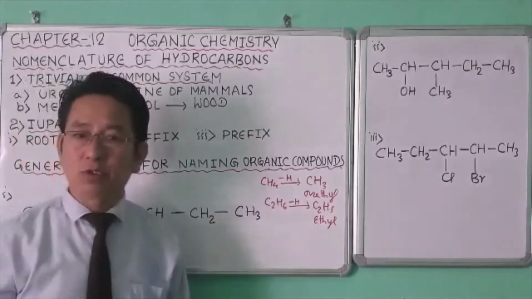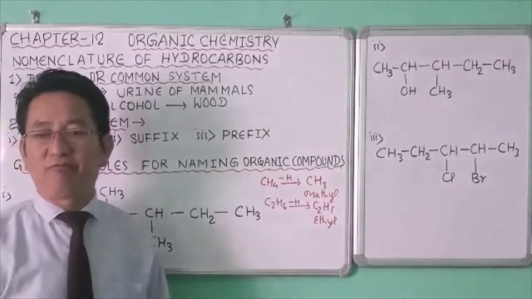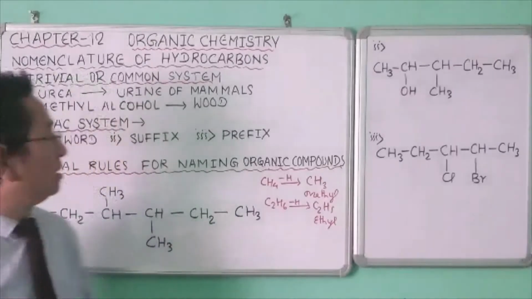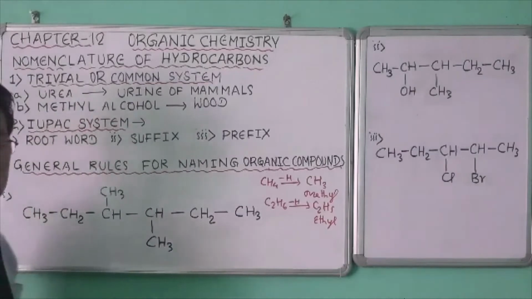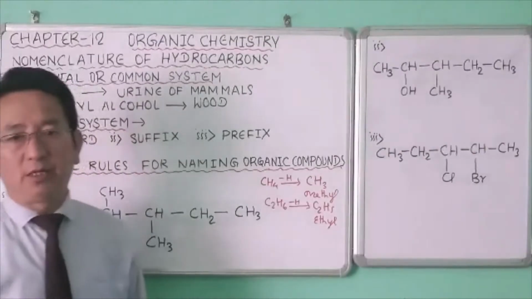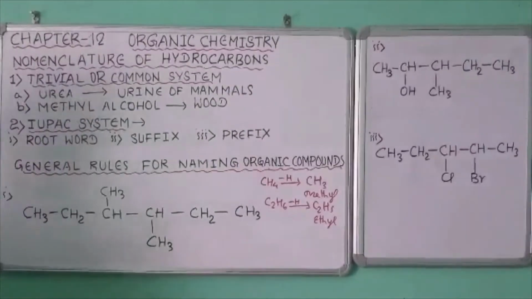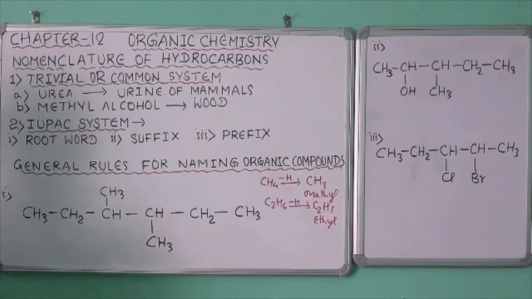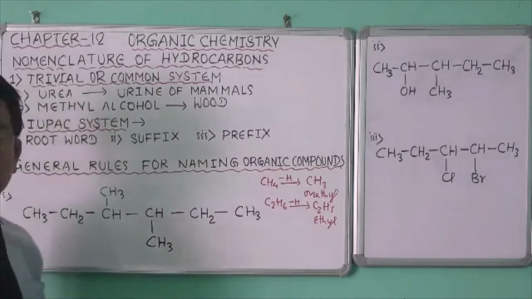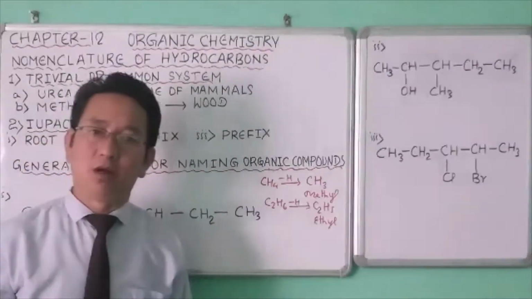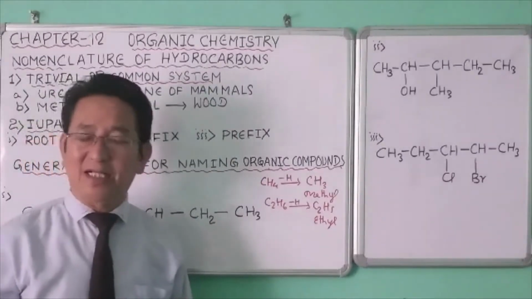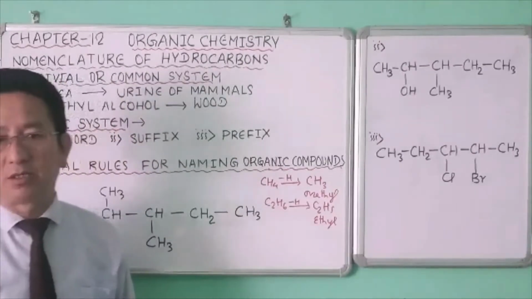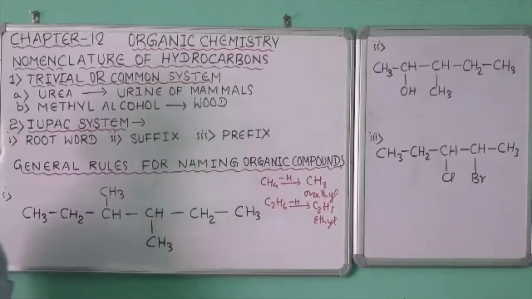Mammals are the animals which directly give birth to babies. Methyl alcohol, which was called woody spirit, was first obtained by the destructive distillation of wood. Similarly, acetic acid got its name from acetum, a Latin word meaning vinegar, since it is present in vinegar.